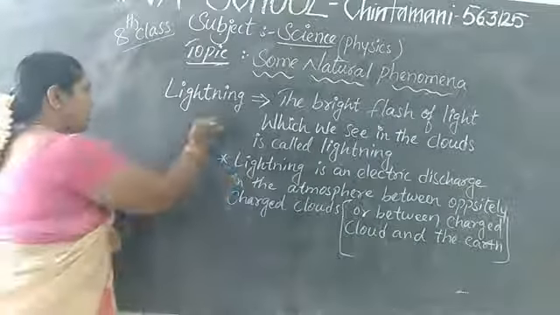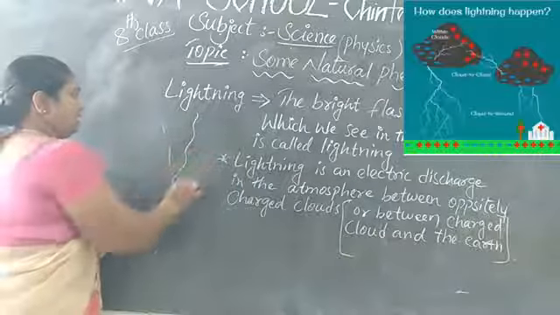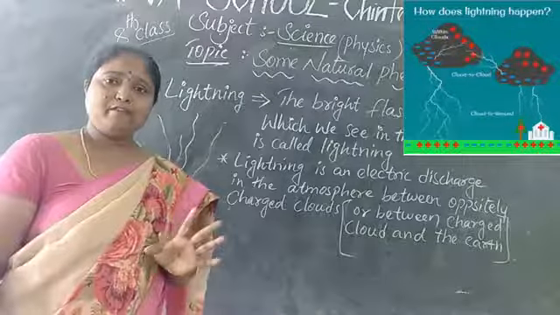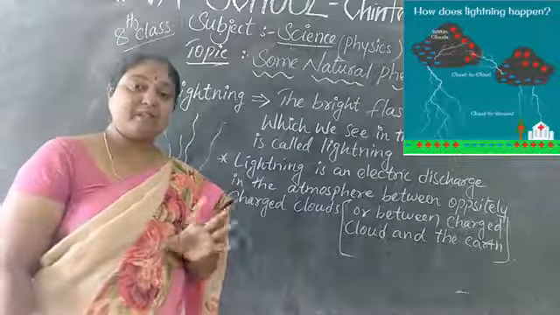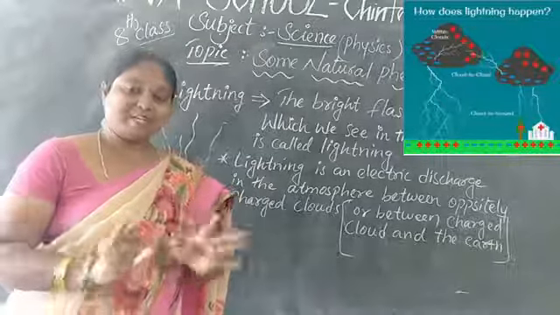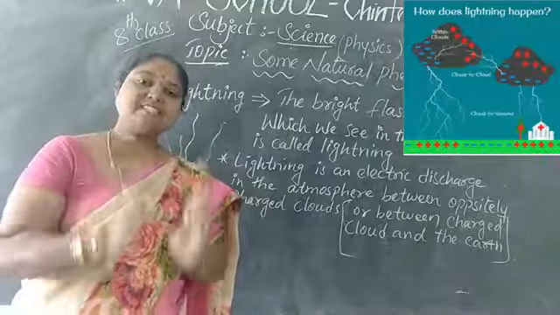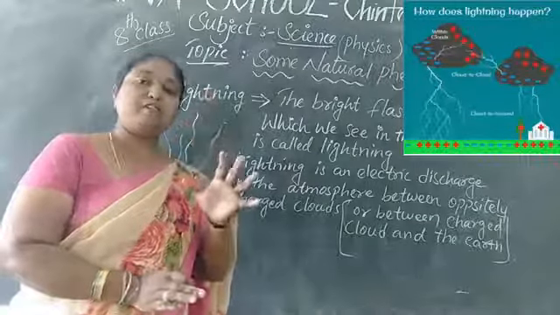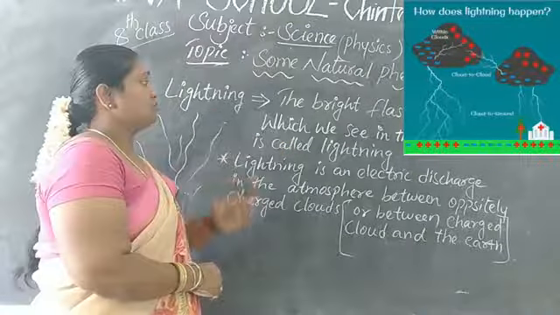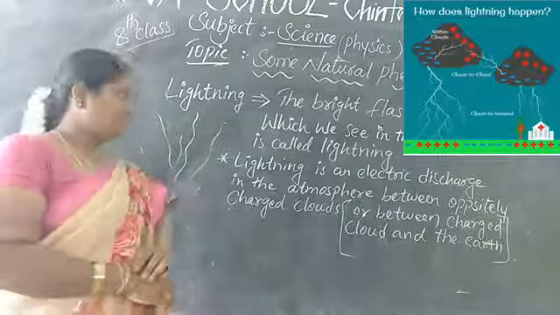How will it be? Like this it will come, with branches like this. Is it all right, children? It comes within seconds, and if you want to see it, you will immediately close your eyes. We cannot see it. Actually, we should not look at it, as it is very harmful for our eyes. So the bright flash of light which we see in the clouds is called lightning.